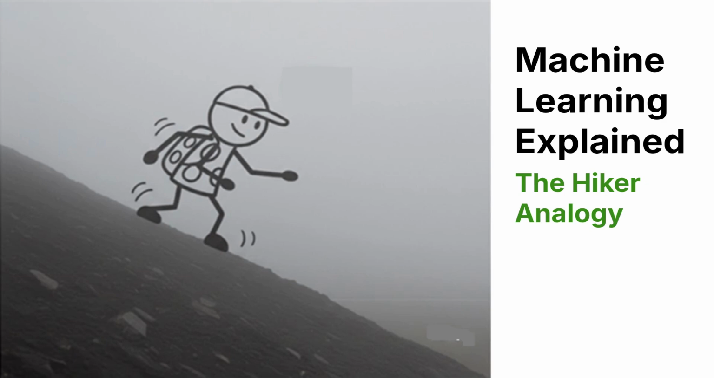Machine learning explained. The hiker analogy. Machine learning can sound complicated at first, but training follows a very simple pattern. Predict, measure, and adjust. To understand this, we'll use a simple story: a hiker walking downhill in thick fog.